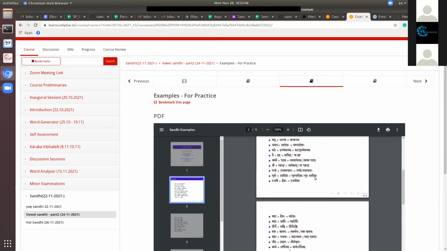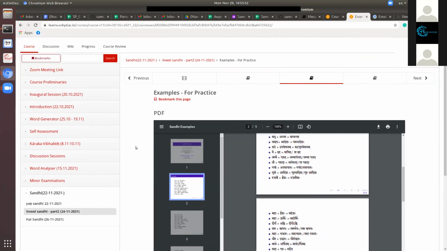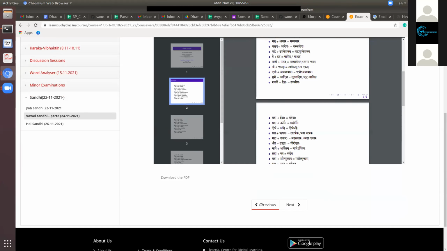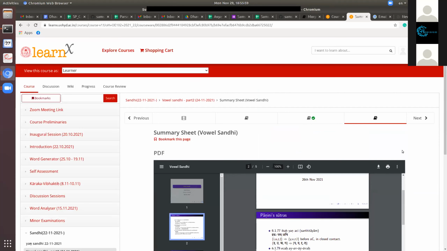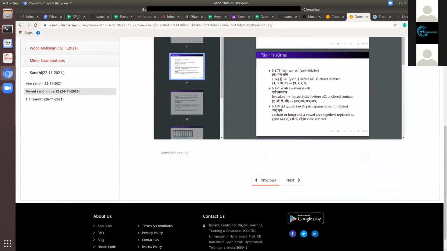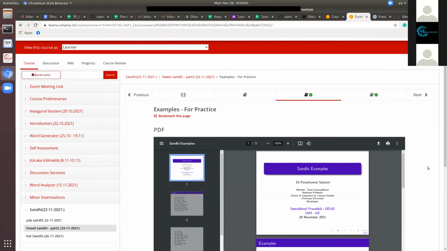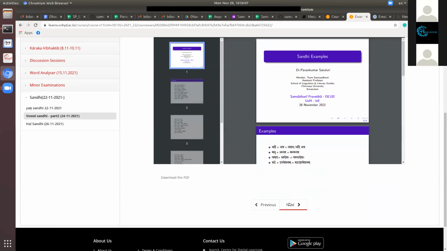And again on mobile, you will have a different look. Those who are using mobile will have a different look, but you have previous and next at the bottom, so you can go to next and you get the next one. The looks are a little different in mobile and on laptop.